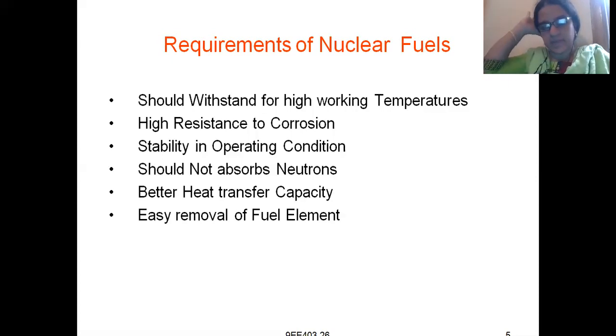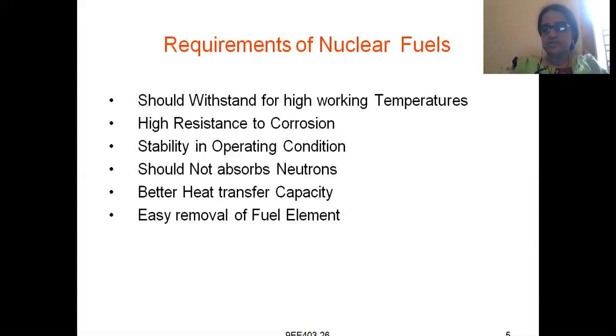Better heat transfer capacity, right? It should have the capacity to withstand high temperatures. It should work in high temperatures. It is the first criterion. Another criterion is that it should have better heat transfer capacity, meaning it should not absorb heat all the time. This nuclear material should be able to work in high temperature conditions, and next, it should have the capacity to transfer the heat also.